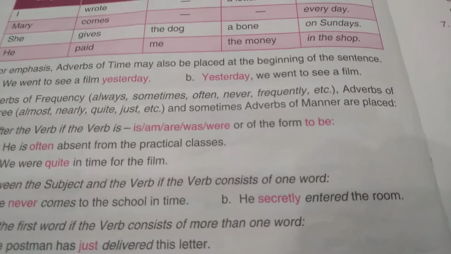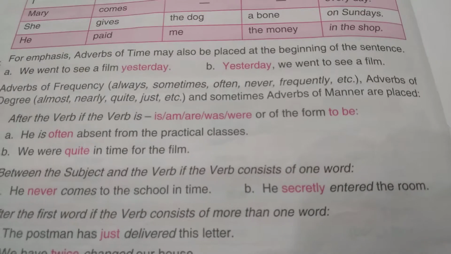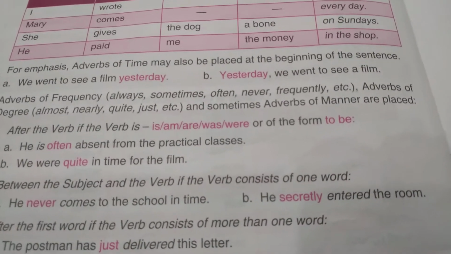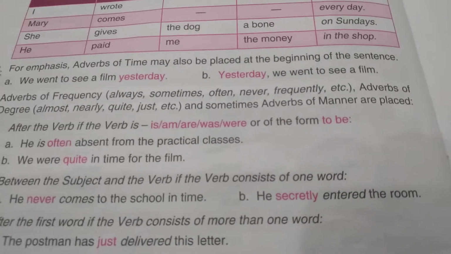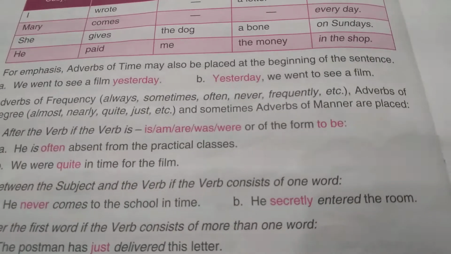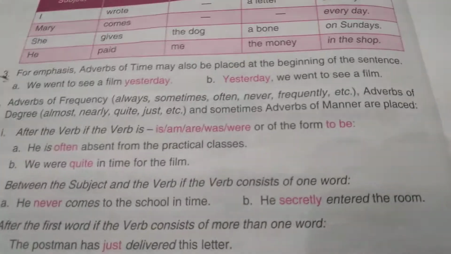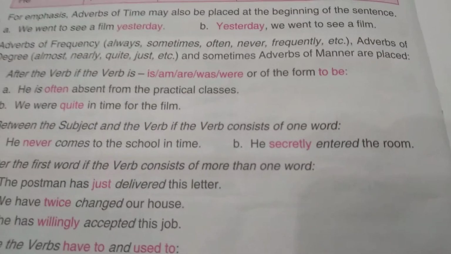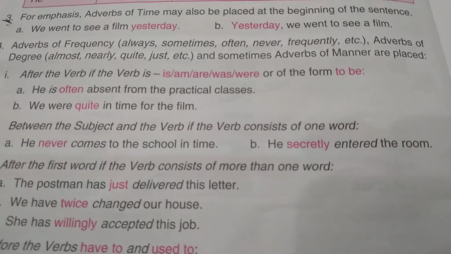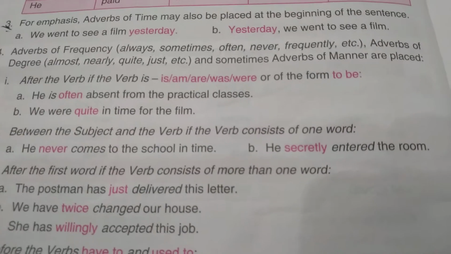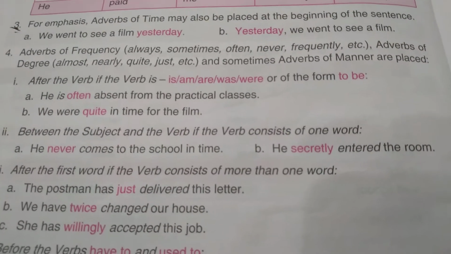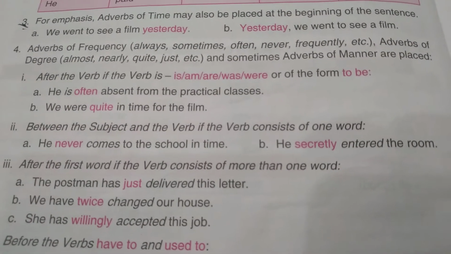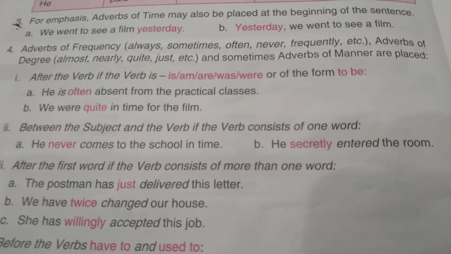For example, he is often absent from the practical classes. Here is is a helping verb. We were quite in time for the film. Here were is the helping verb and quite is an adverb. The next rule is that these adverbs are used between the subject and the verb if the verb consists of one word, meaning there is only the main verb and no helping verb. Then these adverbs are placed between the subject and the verb.